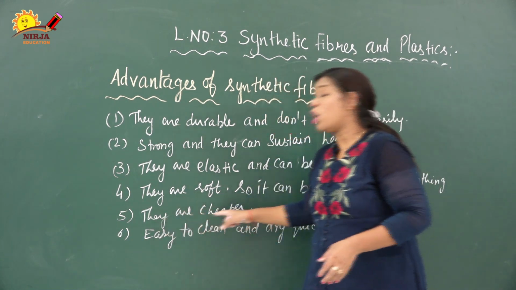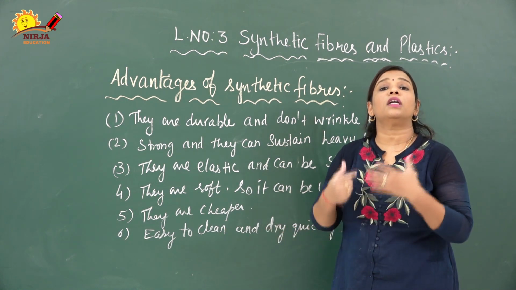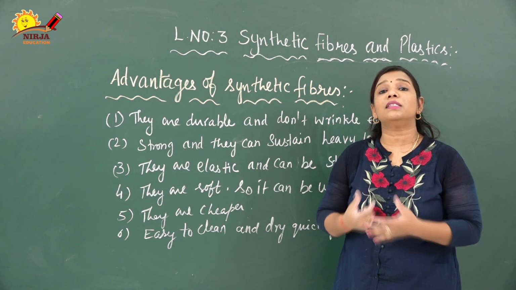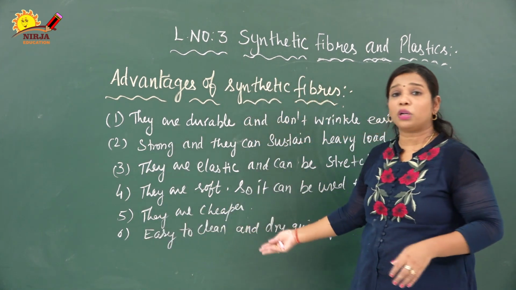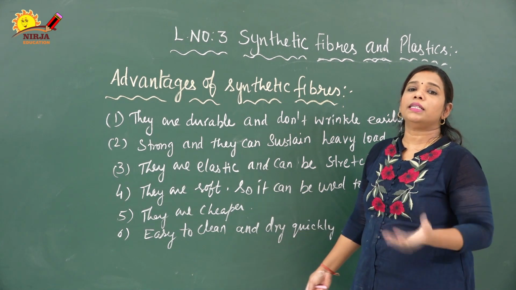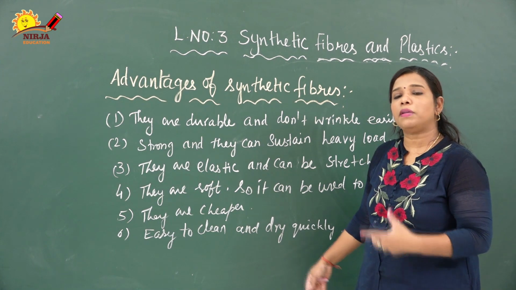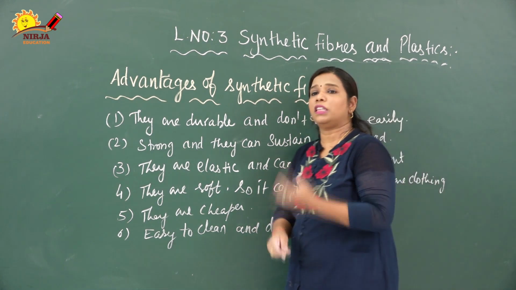Next one is they are very cheap. Compared to natural fibers, these synthetic fibers are very cheap, and at the same time we can get different colors and varieties. That is the main advantage. The sixth one is easy to clean and dry quickly. That is the sixth feature. We can clean them very easily, and at the same time they dry quickly. These are the advantages of synthetic fiber.